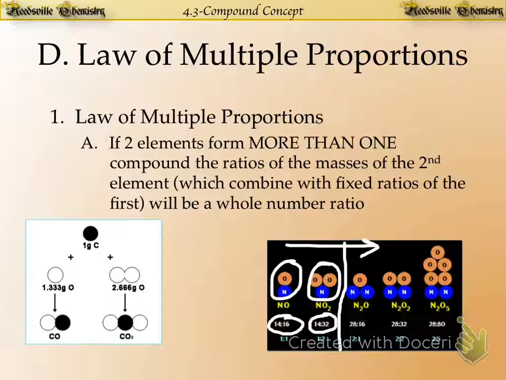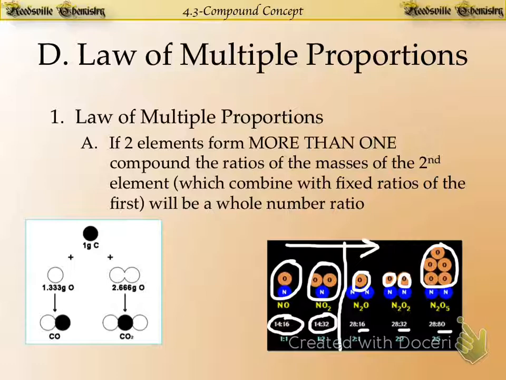Instead of having nitrogen, 1 nitrogen atom, we have 2 nitrogen atoms in each one of those compounds. But again, look at how the mass of the oxygen changes. It changes proportionally. We only have 1 oxygen, so there's 16. That must be the mass of 1 oxygen atom. Here we have 2 oxygens, so 32, the mass of 2 oxygen atoms. And here we have 5 oxygen atoms, so 80, the mass of 5 oxygen atoms. Again, this is the law of multiple proportions.